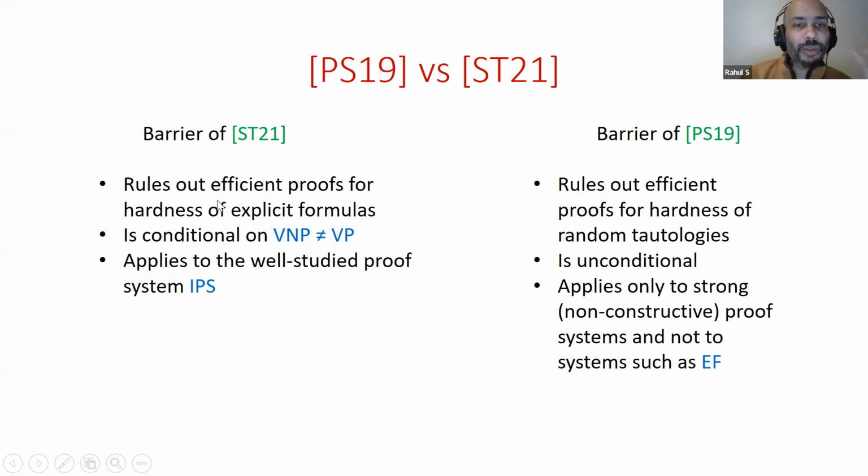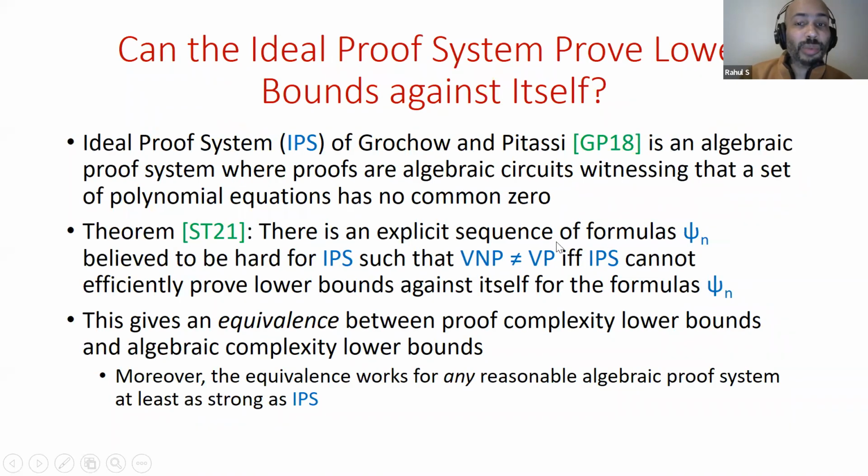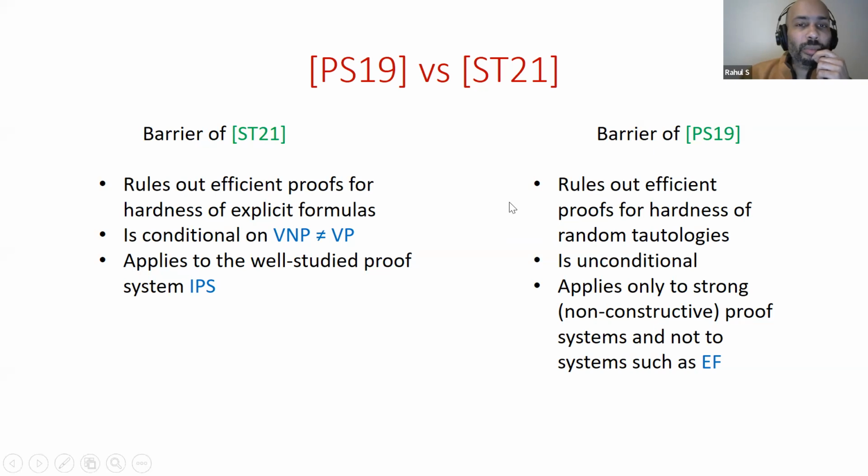This barrier rules out efficient proofs for hardness of explicit formulas, because the formulas psi n here are an explicit, polynomial time computable sequence. But it's now conditional, not unconditional. And it applies to a well-studied proof system that many proof complexity theorists are interested in, rather than to the strong and sometimes non-constructive proof systems that occurred in the earlier paper.